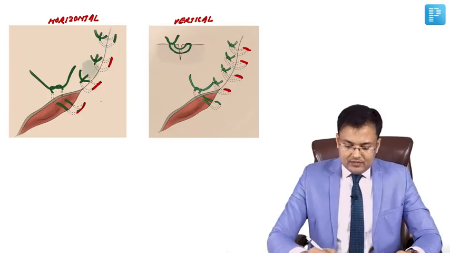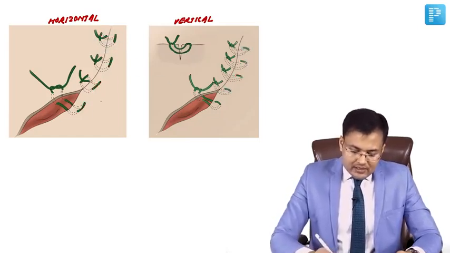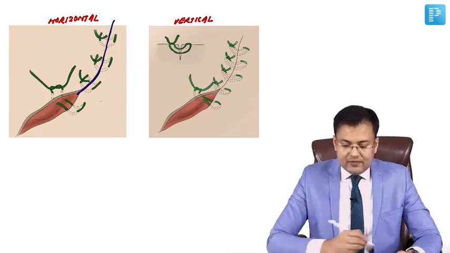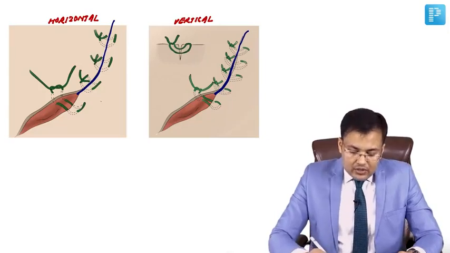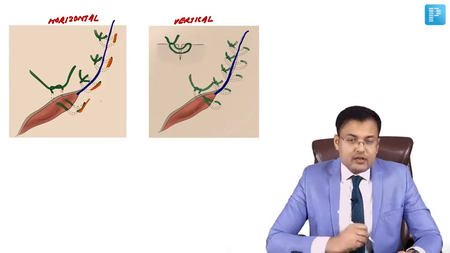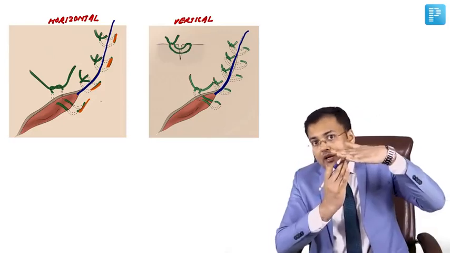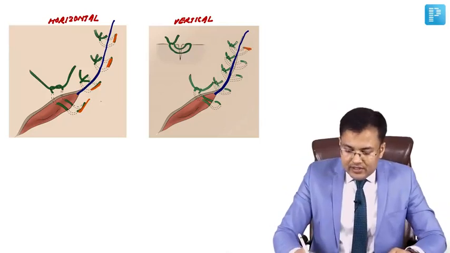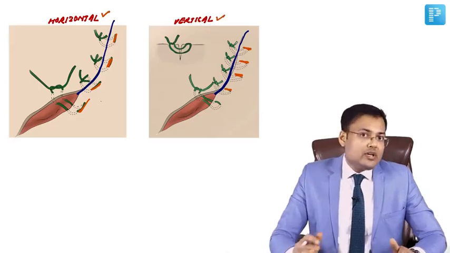How to differentiate on the basis of image only? Imagine that this is the incision, the line of incision. In horizontal mattress, the suture is parallel to the line of incision, and in vertical mattress, it's perpendicular to the line of incision. So here you can see it is perpendicular, right? So this is horizontal mattress, this is vertical mattress.